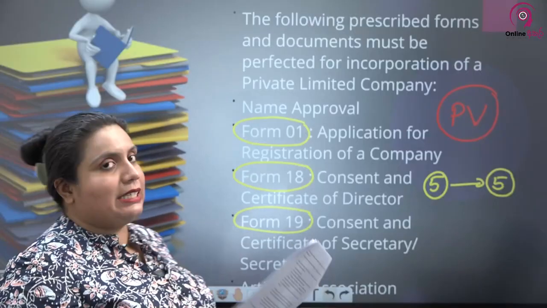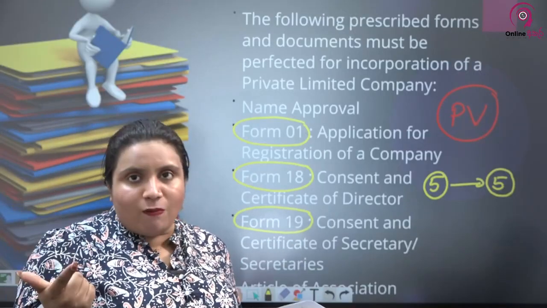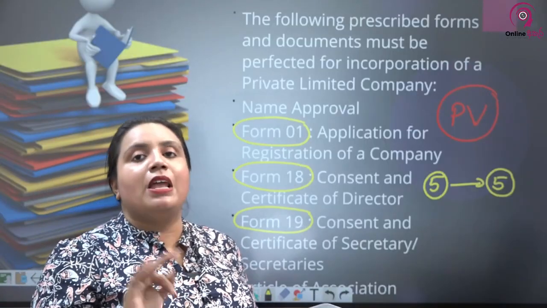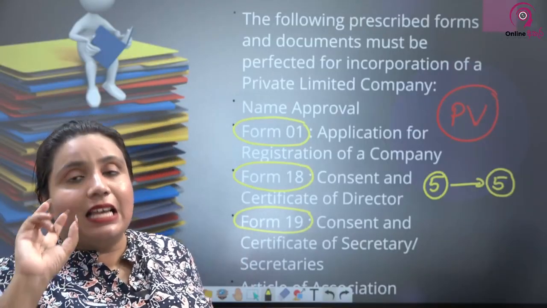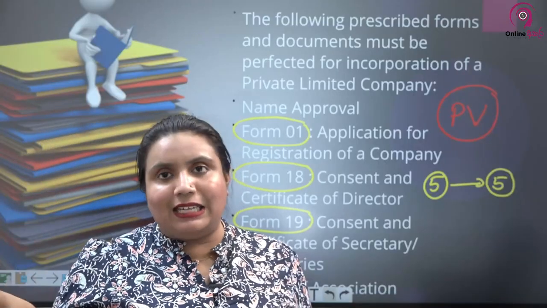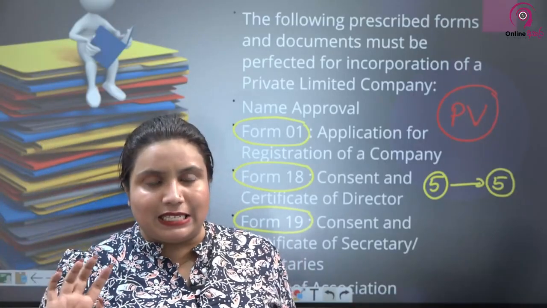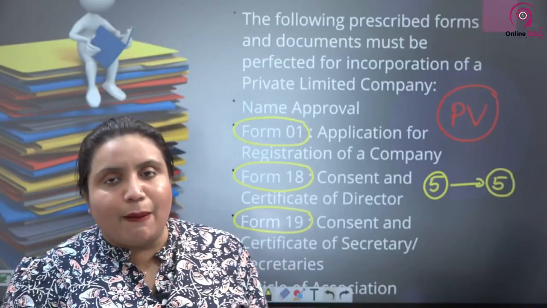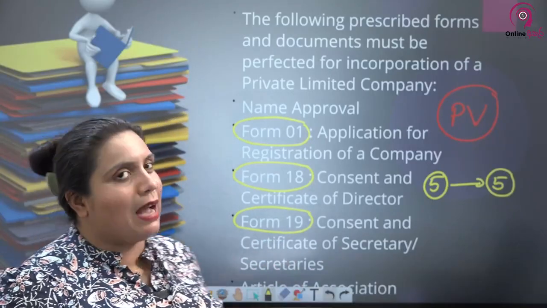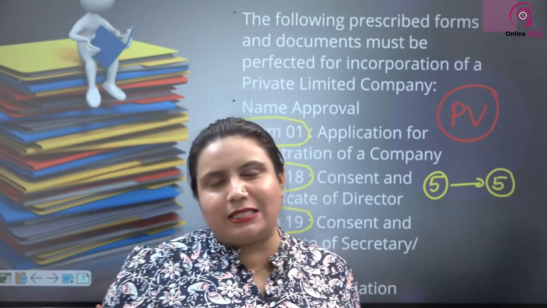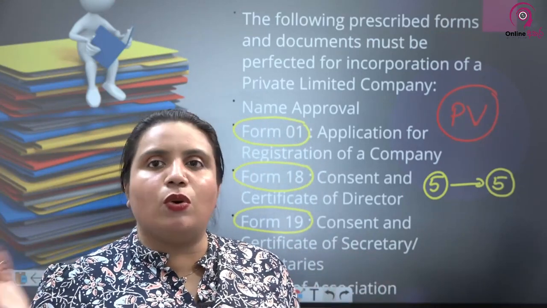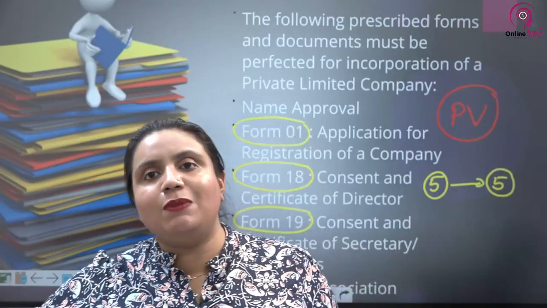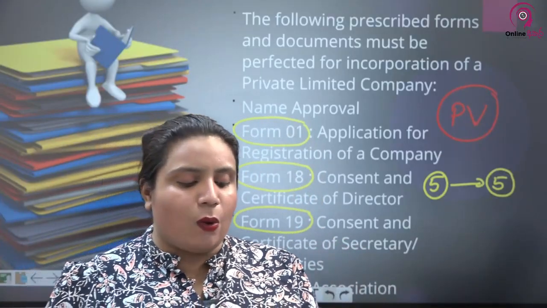So the main documentation is name approval, which is important. Form 1 is important, which is the application. For one company there will be one form 1. Then form 18, that is the consent certificate of the directors. If there are 5 directors, 5 consent certificates, that is 5 form 18s. Form 19 is the consent of the company secretary. Usually in a company there will be one secretary, so then one form, but if you have more than that, more than one should be submitted. Along with that, the articles of association, which is signed by the initial shareholders.